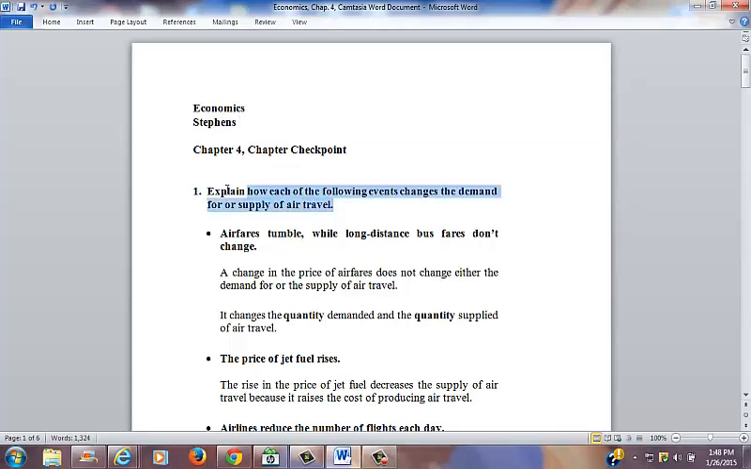First question states, explain how each of the following events changes the demand for or supply of air travel. First scenario is that airfares tumble while long-distance bus fares don't change. A change in the price of airfares does not change either the demand for or the supply of air travel. That is, the demand and supply lines do not shift in either direction. What it does is change the quantity demanded and the quantity supplied of air travel. Points along the demand and supply lines change, but not the actual lines.